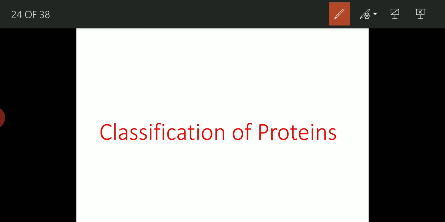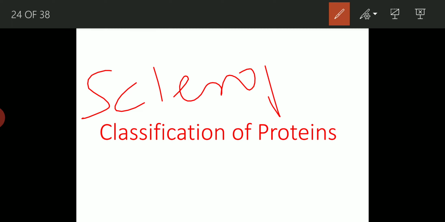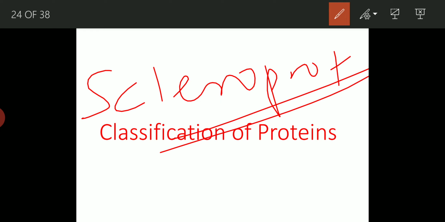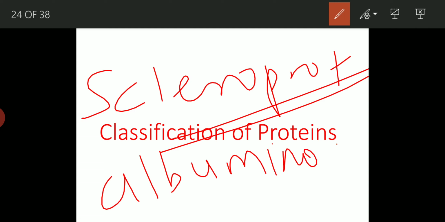Then scleroproteins, again it is a type of simple protein. Scleroproteins are also called albuminoids.